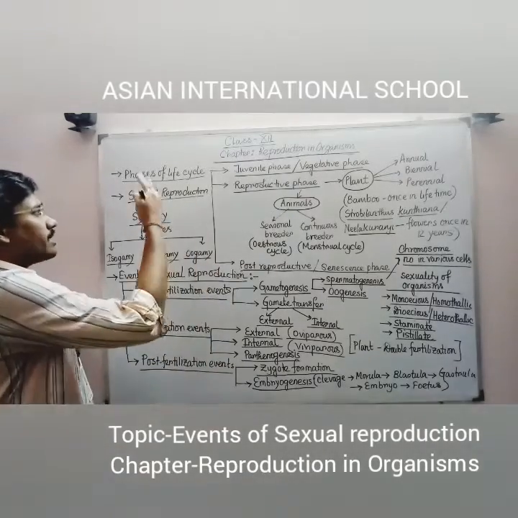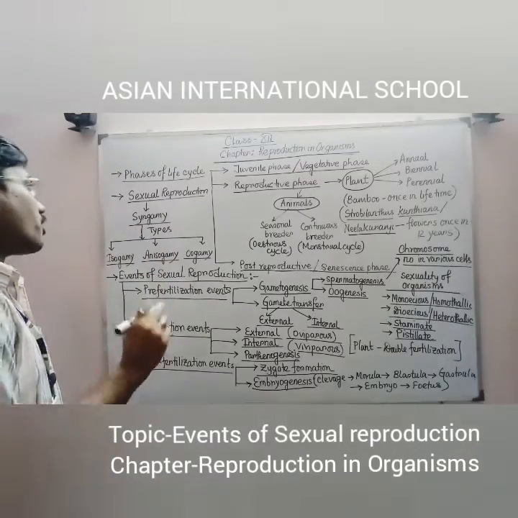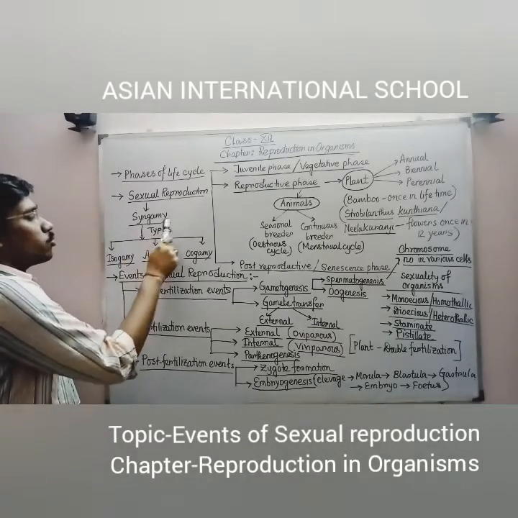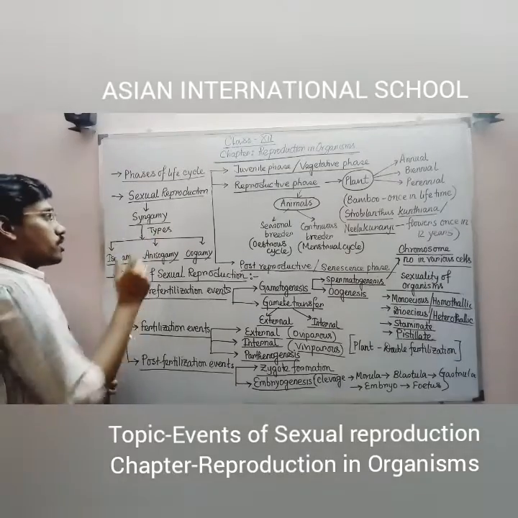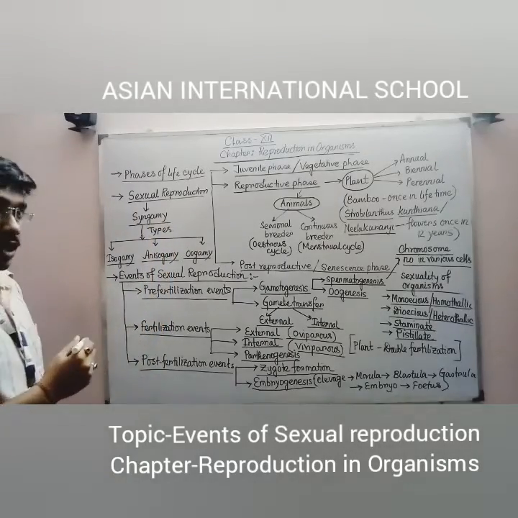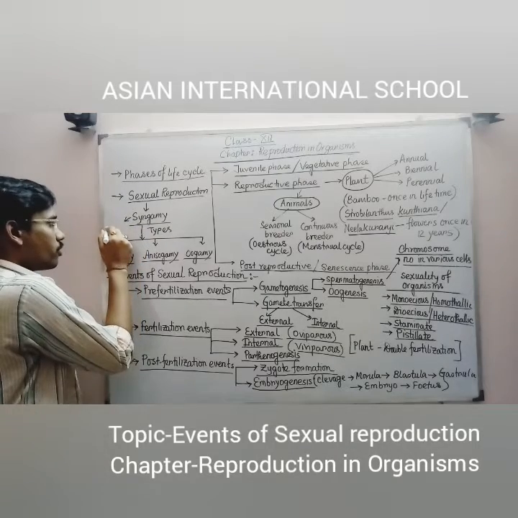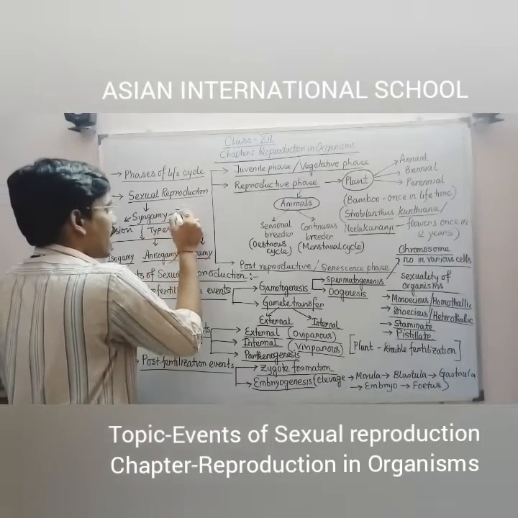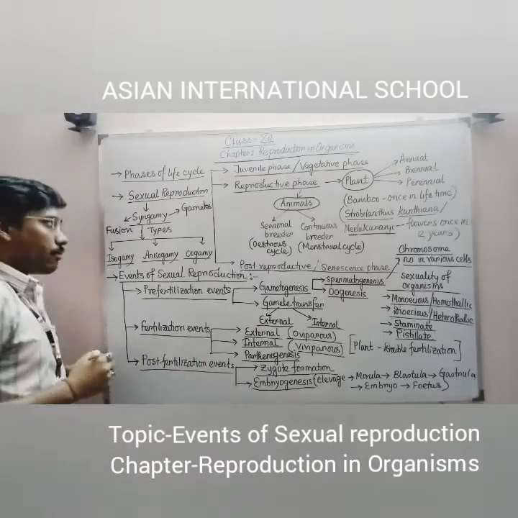Now I am entering the next point, sexual reproduction and its events. First of all, when we start with sexual reproduction, we have to know about syngamy. What is the meaning of this word? If you break the word syngamy, you get two portions: syn and gamy. Syn means fusion and gamy means gametes. So syngamy means fusion of gametes.